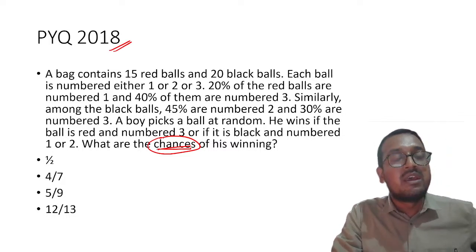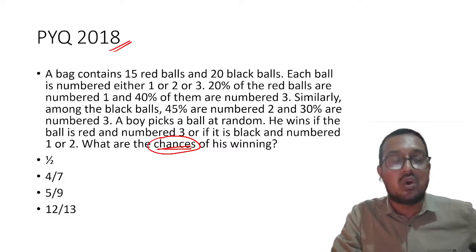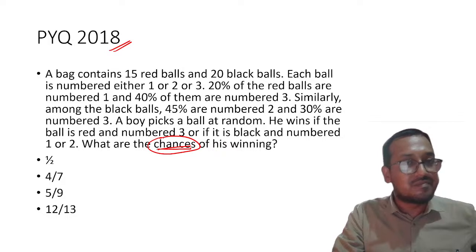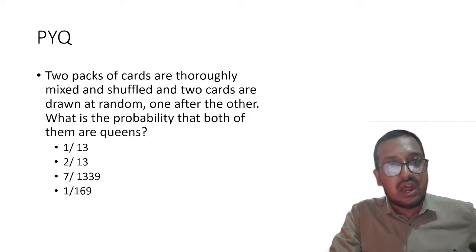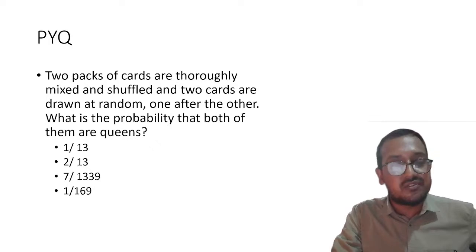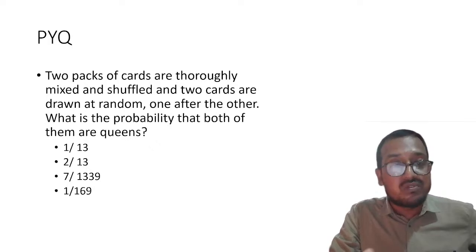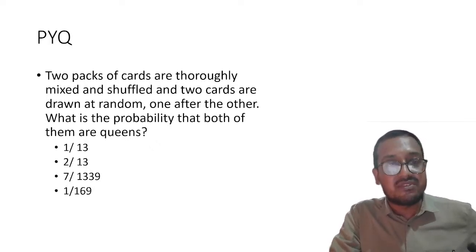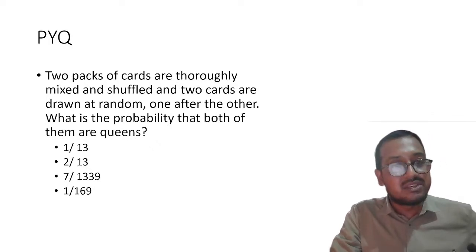In 2018 it was asked: a bag contains 15 red balls and 20 black balls. The question might seem longer, but it is a very easy question. Next question: two packs of cards are thoroughly mixed and shuffled, and two cards are drawn at random, one after another. What is the probability that both of them are queens? We will discuss that as well.